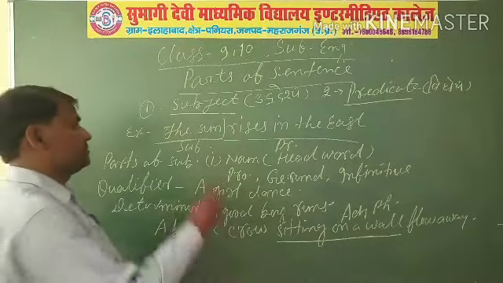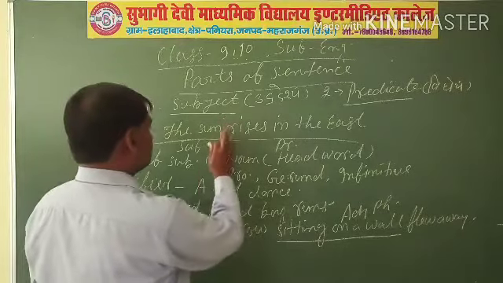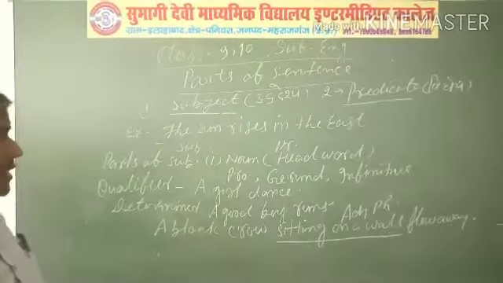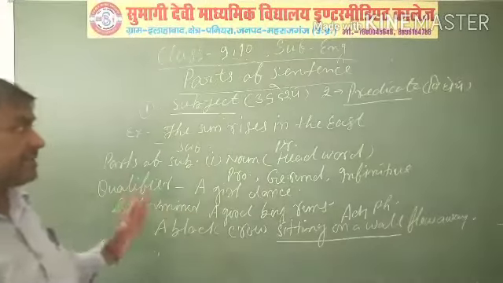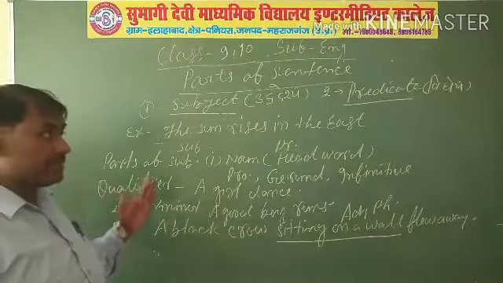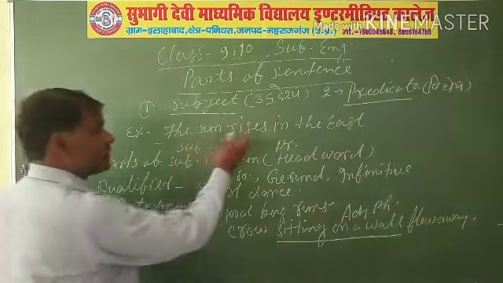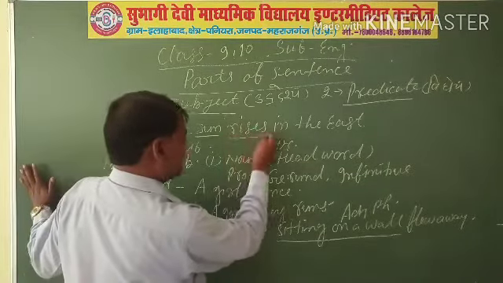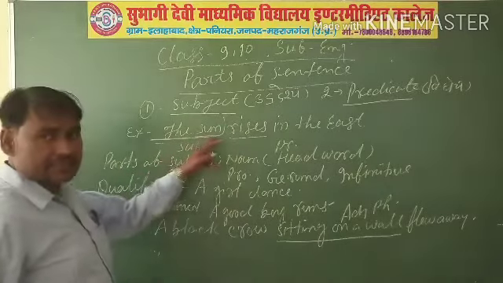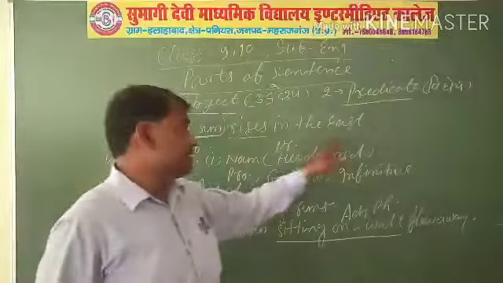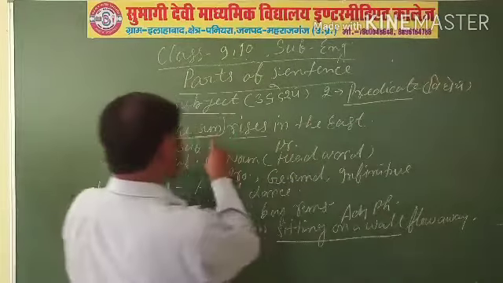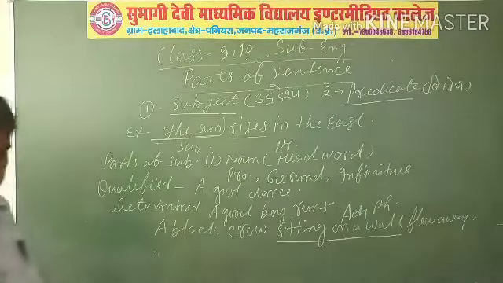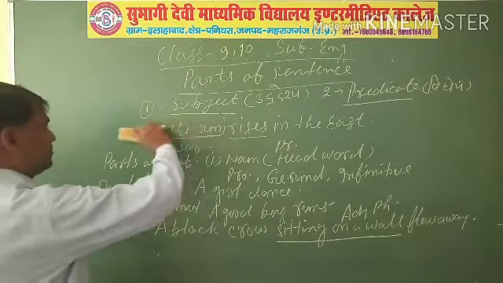For example, the sun rises in the east. If you have to pick out the subject and predicate, how can you do it? Here, the sun rises in the east. The sun is the subject and rises in the east is the predicate. Let us come to the other example.